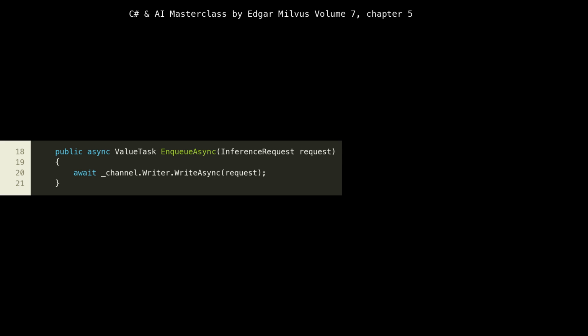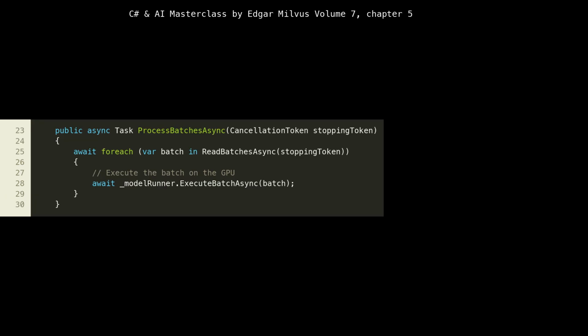The EnqueueAsync method provides the public interface for adding new inference request objects to our batching system. It's an async ValueTask method, indicating that the operation might involve an asynchronous wait, but it's designed to be allocation-free when the operation completes synchronously. We simply write the incoming request to the _channel writer. Because our channel is bounded and configured to wait when full, this WriteAsync call will automatically apply backpressure. If the inference pipeline is overloaded, incoming requests will pause here, preventing the service from crashing due to excessive memory usage, which is a key consideration for resilient cloud deployments.